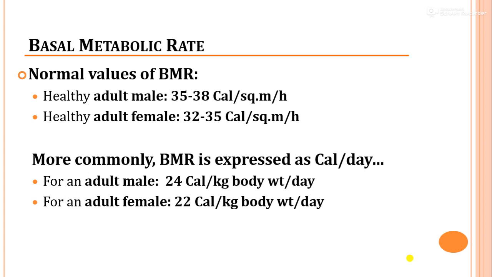More commonly, the BMR is expressed as calories per day, which is more convenient. In that, the reference range for the adult male is 24 to 26 calories per kg body weight per day, and for the adult female is 22 calories per kg body weight per day.